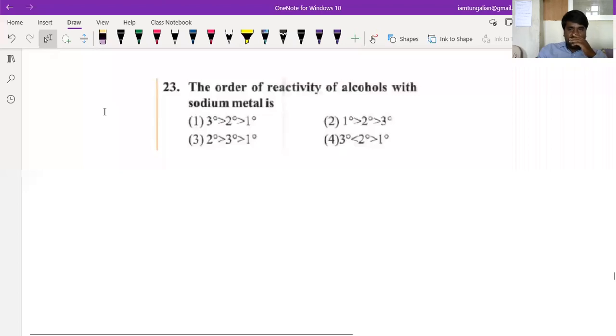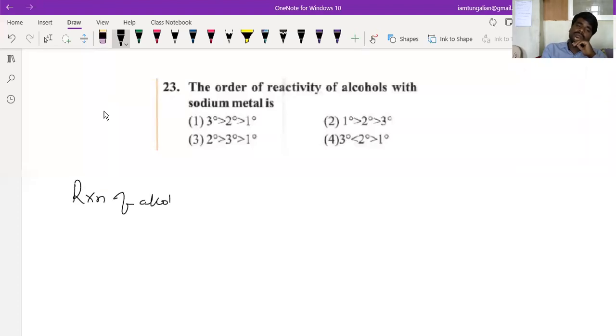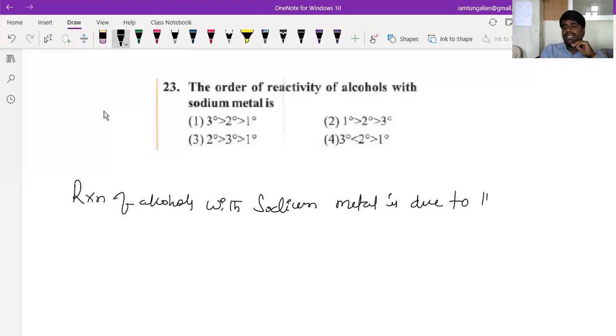The order of reactivity of alcohols with sodium metal, beta. First of all, the reaction of alcohols with sodium metal is due to their acidic nature, or what we say, O-H bond cleavage.